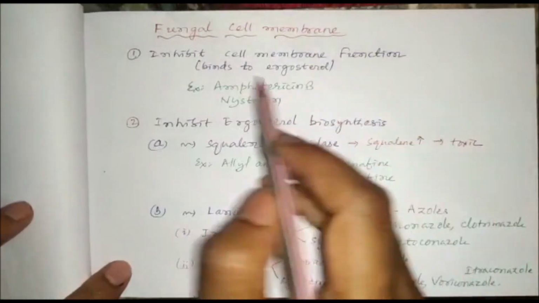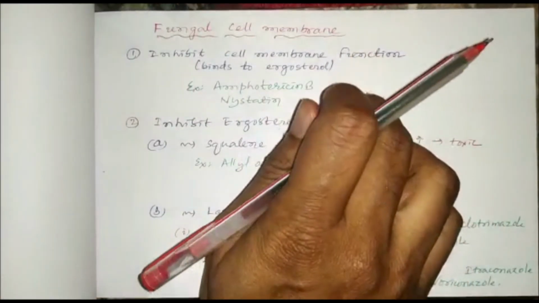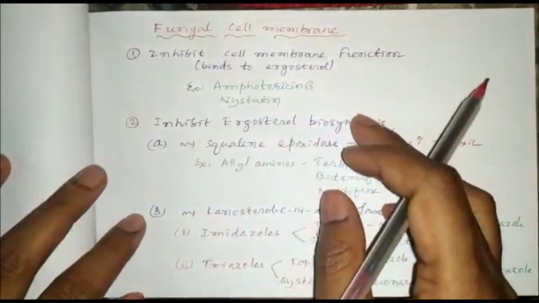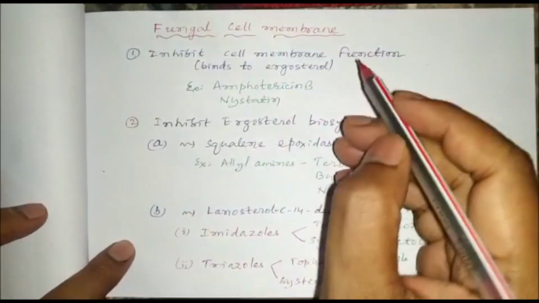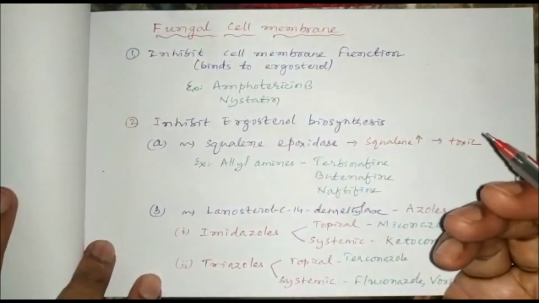So there are drugs which inhibit cell membrane function by binding to ergosterol. They form pores and the membrane function is disturbed. So the drugs are amphotericin B and nystatin.